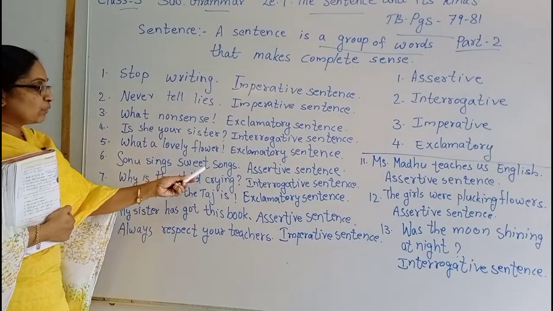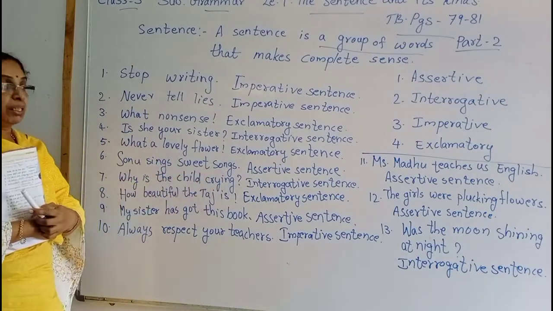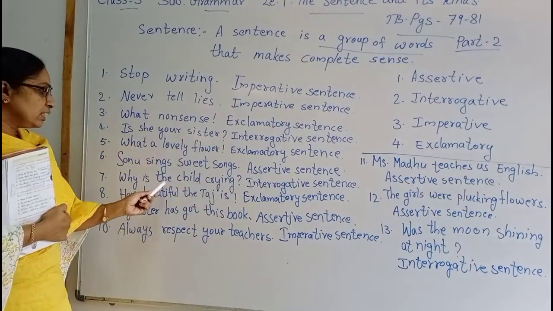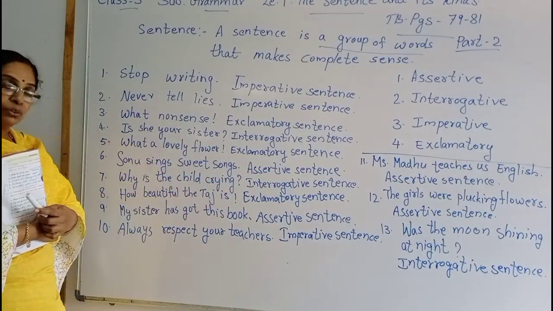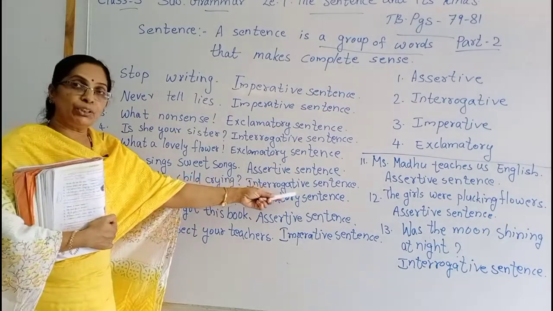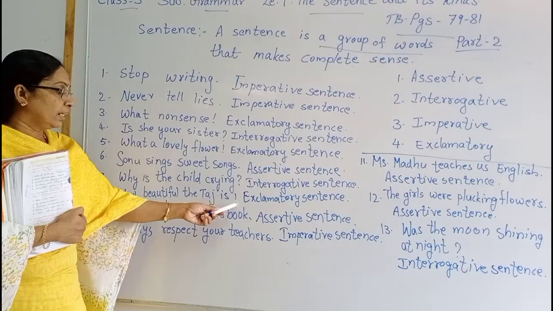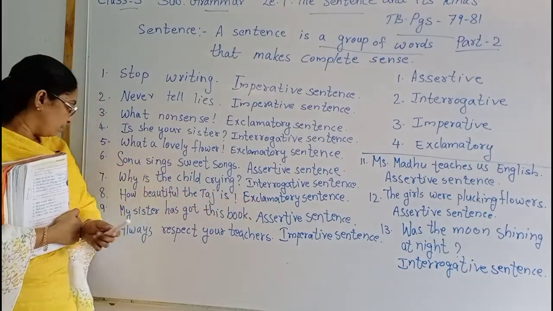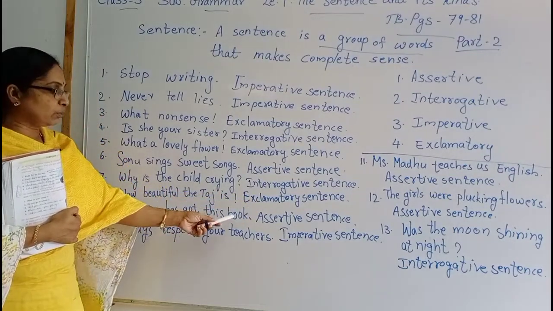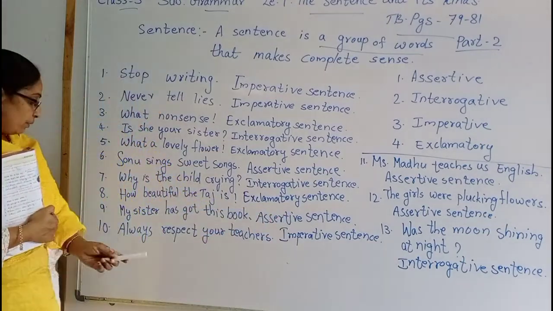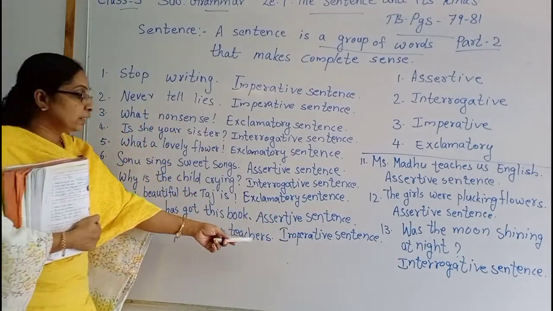Sonu sings sweet songs. That is a statement. So, assertive sentence. Why is the child crying? Question. Interrogative sentence. How beautiful the Taj is. Exclamatory sentence. My sister has got this book. That is a statement. So, assertive sentence. Always respect your teachers.